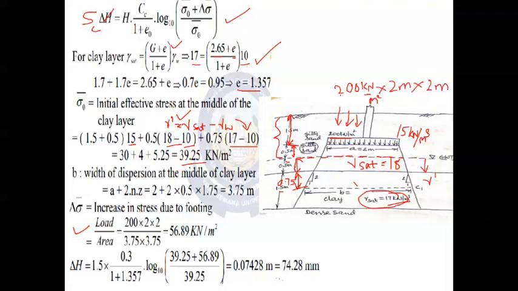So 200 kilonewton per meter square, meter square gets cancelled. Ultimately, the final value will be in terms of kilonewton. So 200 into 2 into 2, it is nothing but 800. So 800 kilonewton is the point load in this particular condition.